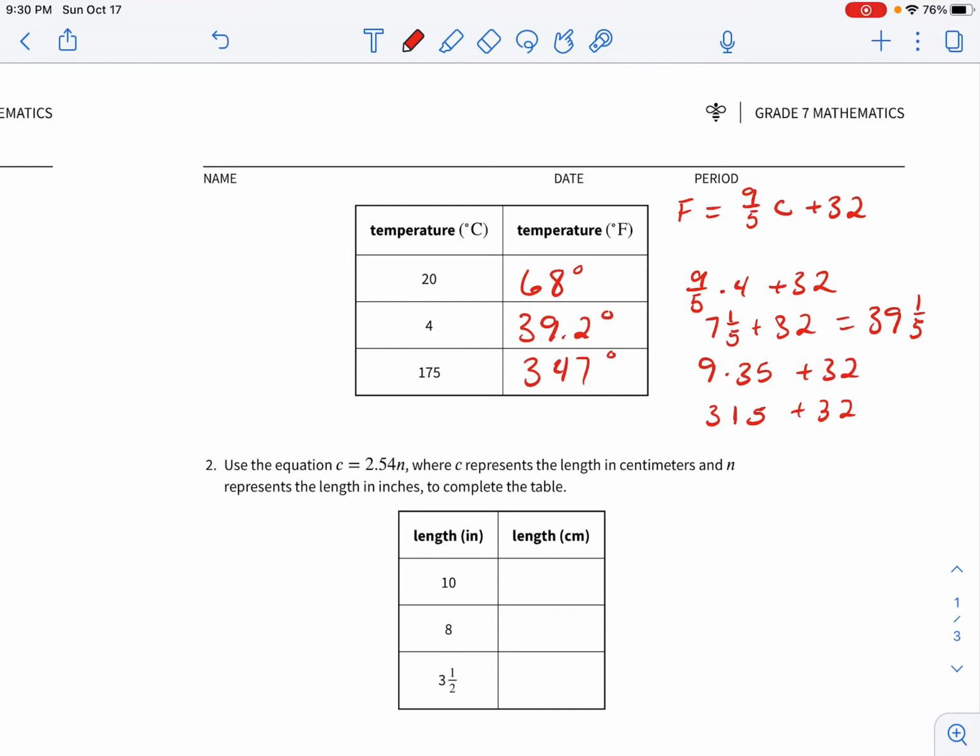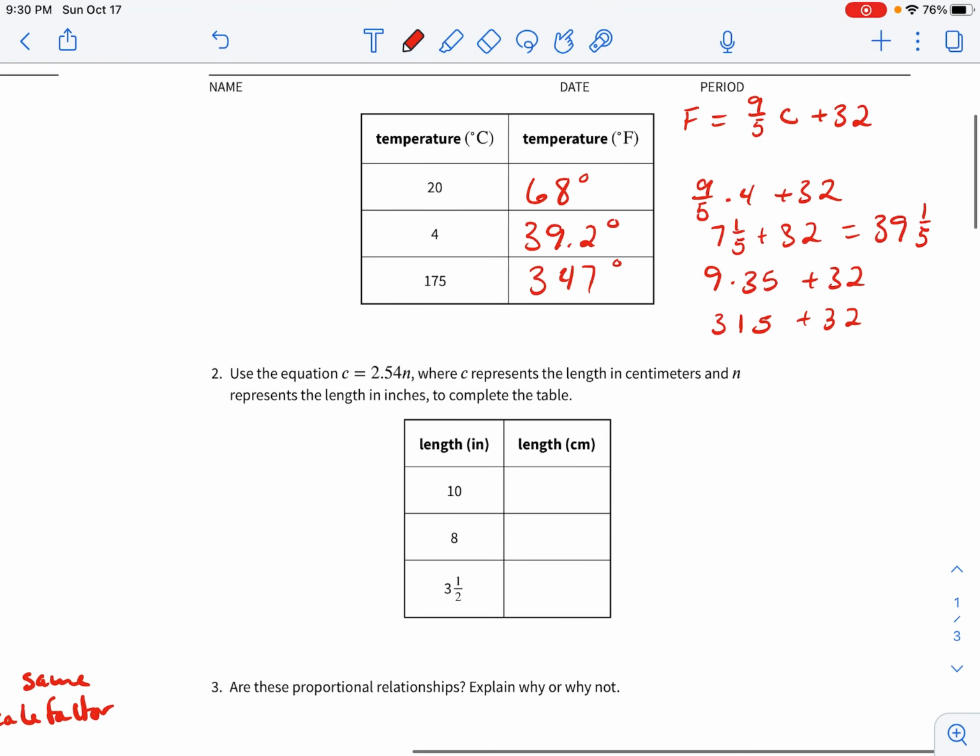Okay, so we filled this out. So now to see if it's proportional, you can do 68 divided by 20, and that's going to give us 3 and 8/20ths, which can be reduced to 2/5.